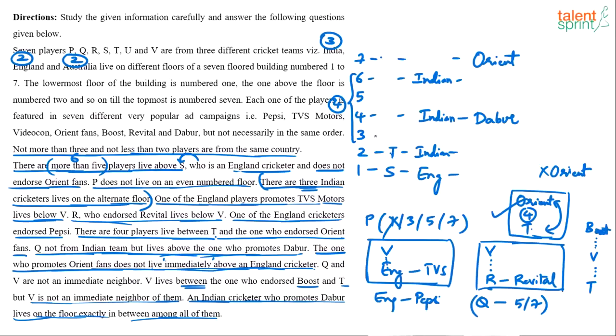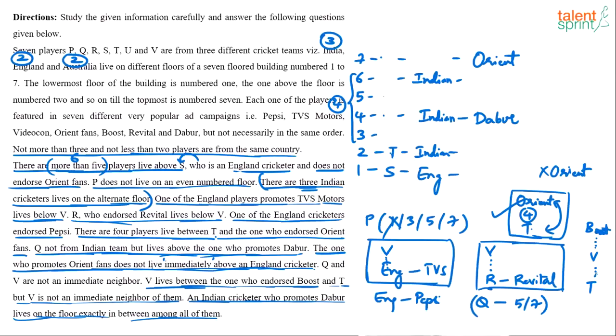So V cannot come on the third floor. Yes or no? Can V come on the third floor? No, because V cannot be a neighbor of T, and V cannot be a neighbor of Boost. V can come on the fourth floor or fifth floor. And see, V has to be exactly between Boost and T, right? V lives between the ones who endorsed Boost and T. So if V is not an immediate neighbor, V can come on the fourth floor, then Boost can come on the sixth floor.